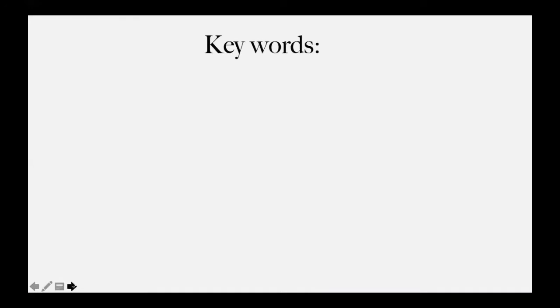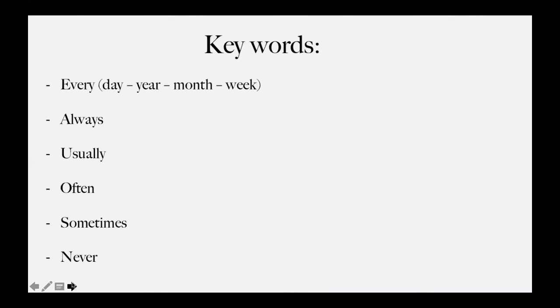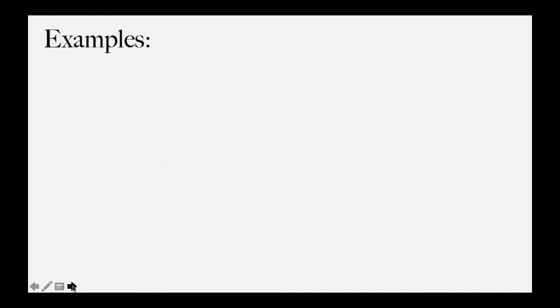So the second thing is we should know our keywords, okay? The keywords that refer to present simple. So we have every, it could be every day, every year, every month, every week. It could be also every morning, every night. The second thing is always, and then usually, and then often, and then sometimes, and then never. Okay, these are the most common keywords. Okay, let's move to some examples.